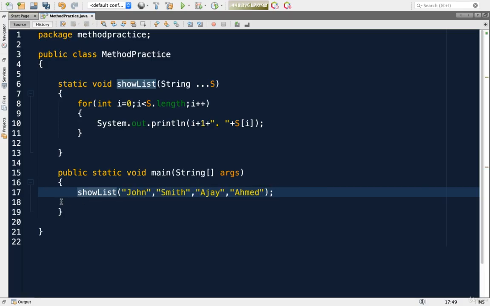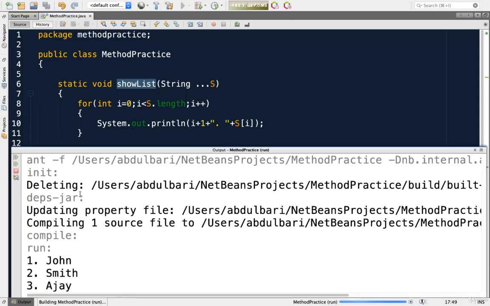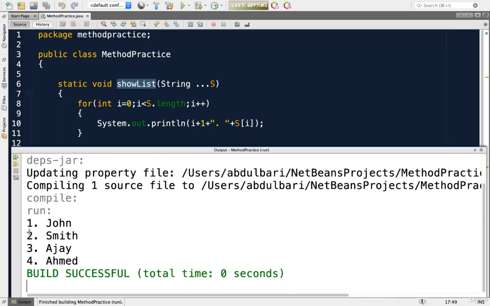It is not an error. It is not turning into red color. If there is any error, it will turn into red color in NetBeans. So this works perfectly. Run this one and see what happens. So it's showing the list of names, 1, 2, 3, 4, so on.